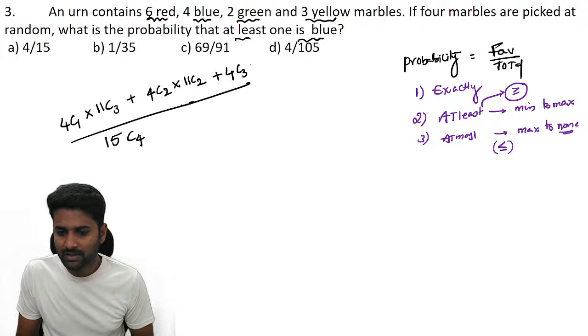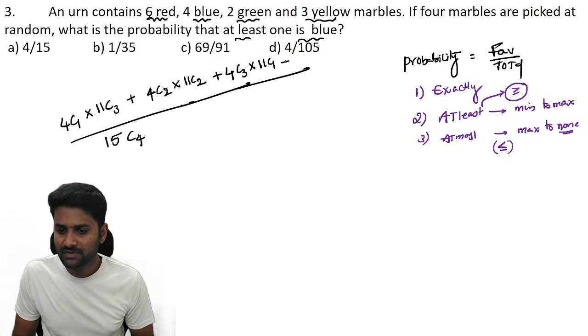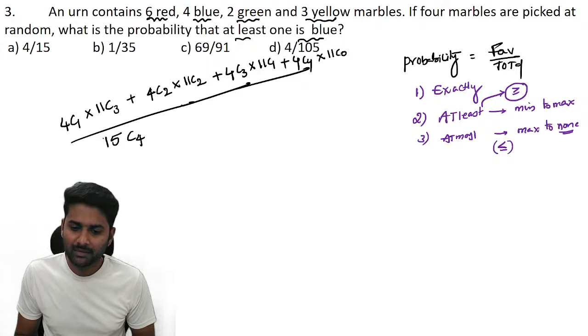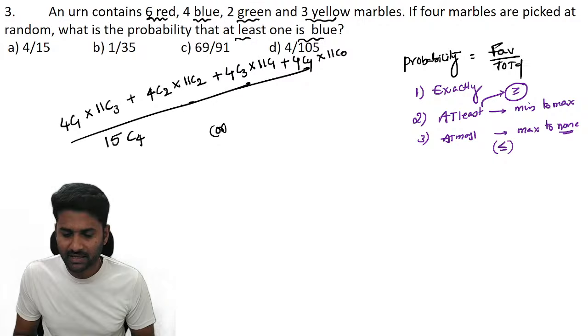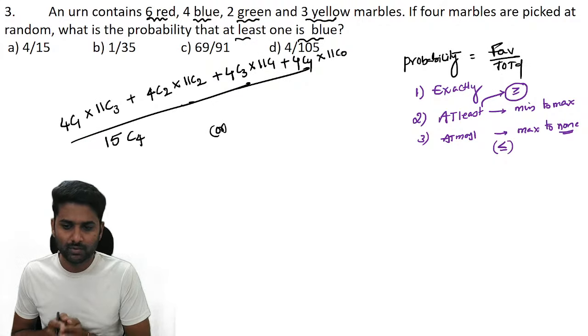Next, all 3 are blue and one is of the remaining colors. Or the last one, all are blue and no other color. But if you go through the simplification, it takes time. We consider 1 blue, 2 blue, 3 blue and 4 blue.